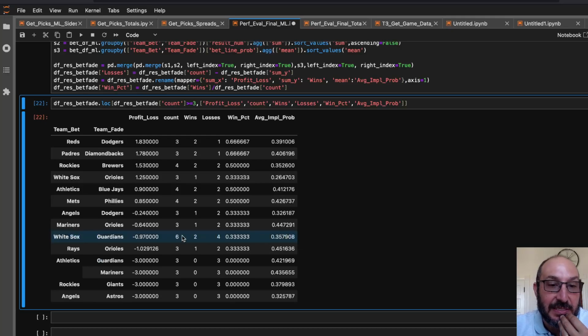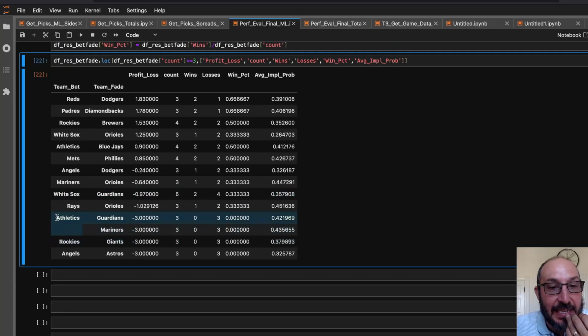We bet on it 6 times. The White Sox won 2 out of the 6, so we lost almost a unit. But they won 33% of the time, and by the implied probability, they should have won 35% of the time. So it kind of played out as expected. We wouldn't say we lost a lot of money there.